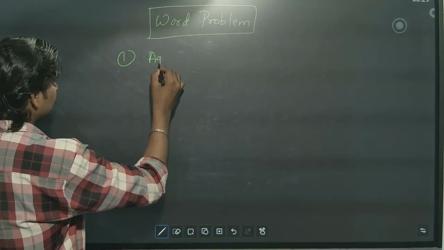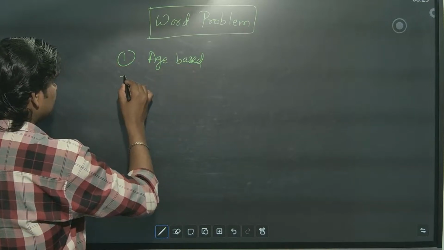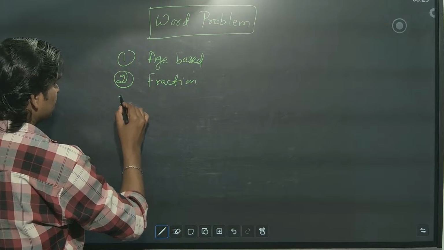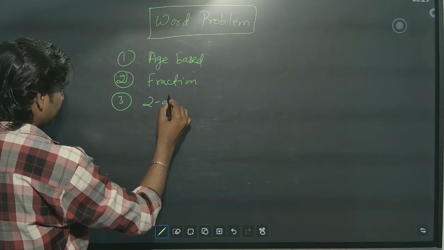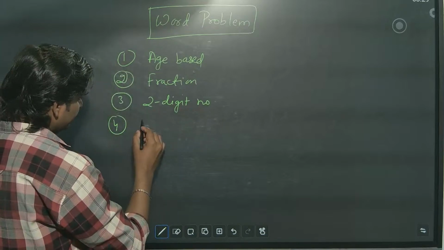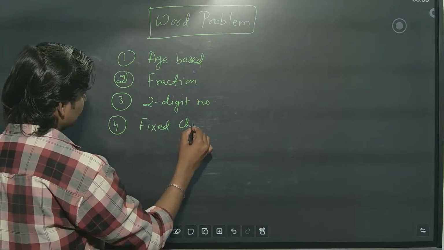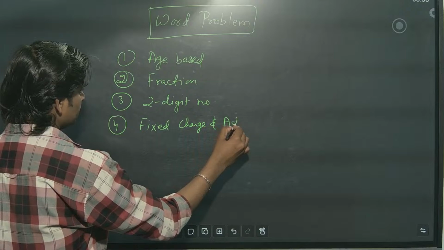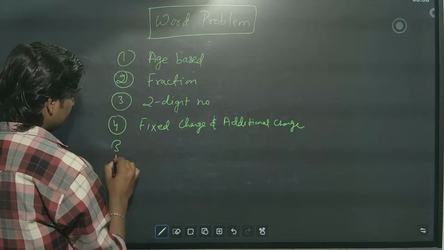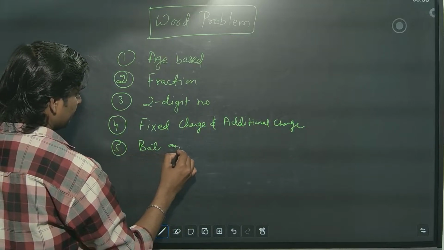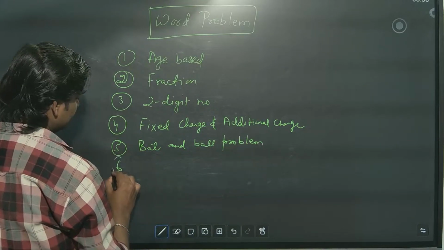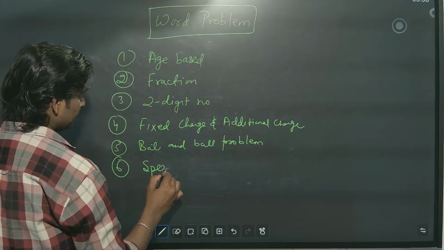First is age based, second is a fraction, third is this one, two digit number, fourth is fixed charge and additional charge, and fifth one is bat and ball problem, and sixth one is speed based problem.